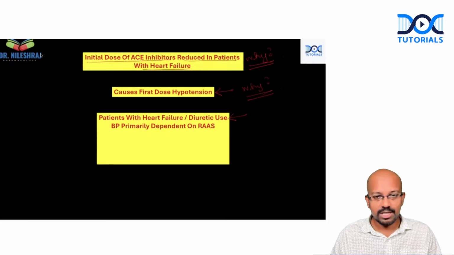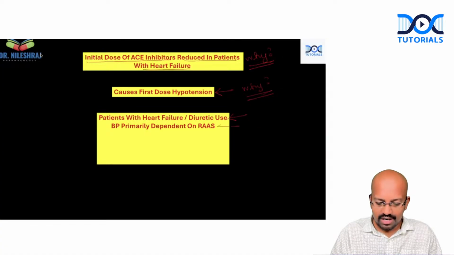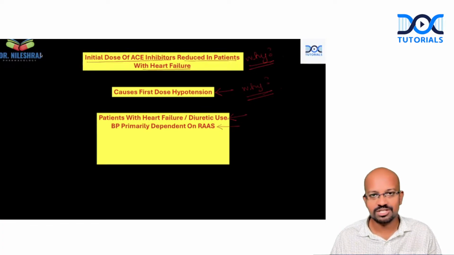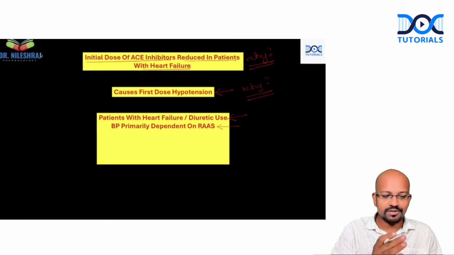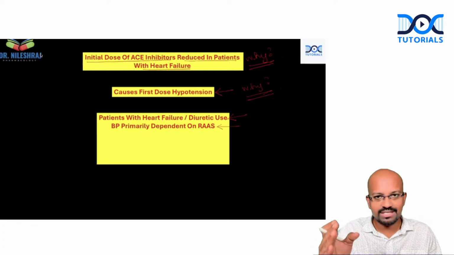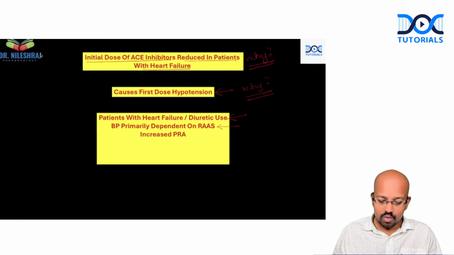The second point is that BP is primarily dependent on the renin, angiotensin, aldosterone system because there is a decrease in blood volume and a decrease in the vasoconstrictive effects. To get it back, there will be reactivation of the renin, angiotensin, aldosterone system, and the blood pressure will be primarily dependent on this RAS activity.